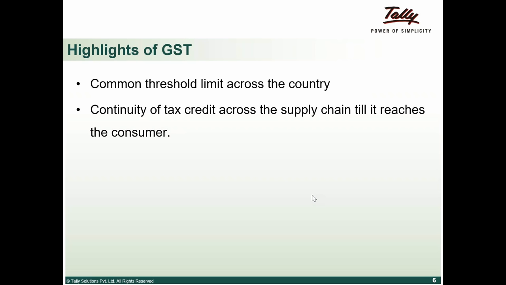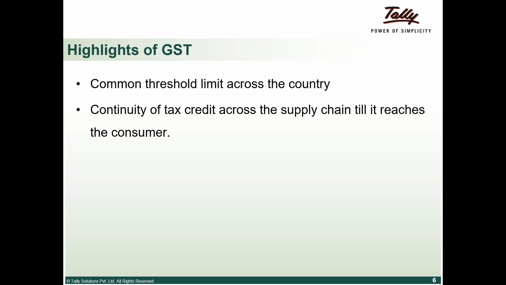So under GST, now what is going to happen? The earlier example that I took was a manufacturer charging excise duty; the dealer, since he is not covered under excise, cannot claim input tax credit. But under GST, irrespective of whether you're a manufacturer or a trader or a supplier of services, it really doesn't matter.